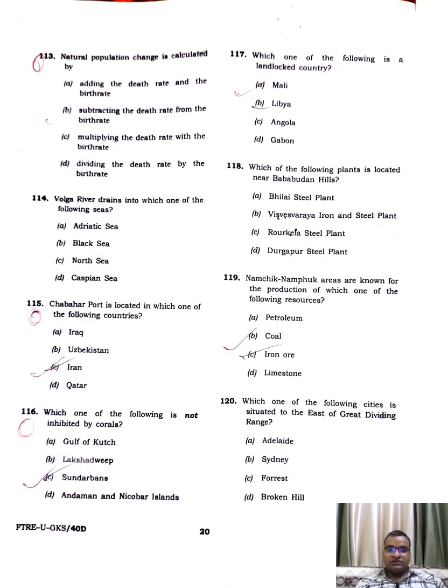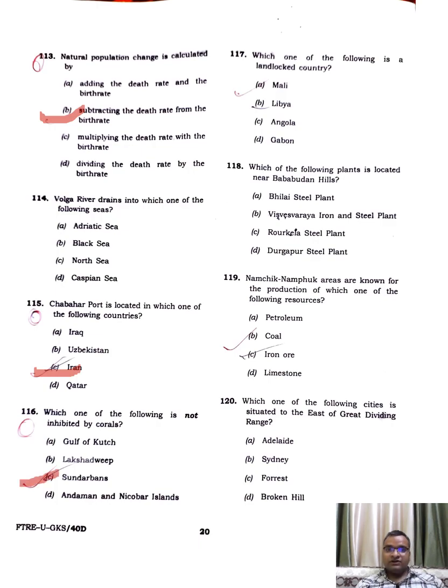Natural population change is calculated by subtracting the death rate from the birth rate. Chabahar port is located in which one of the following countries? Iran. India's also. Which one of the following is not inhabited by corals? Sundarban.